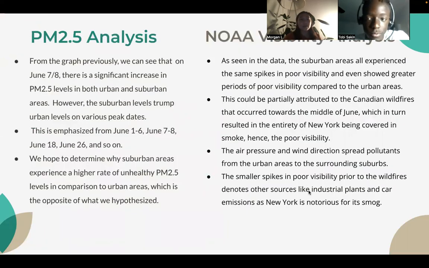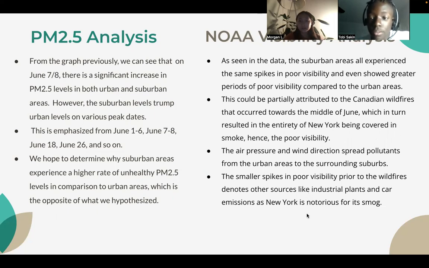For our analysis, we can see again that on June 7th to 8th, there's a significant increase in PM2.5 levels in both urban and suburban areas. And this is emphasized on our various peak dates, June 1st to 6th, June 7th to 8th, June 18th, and June 26th, and so on. The visibility data corresponds with this. On all those days, we saw very significant spikes in poor visibility, meaning that the Canadian wildfires generally had a very drastic effect on bad air quality in the whole New York metro area.